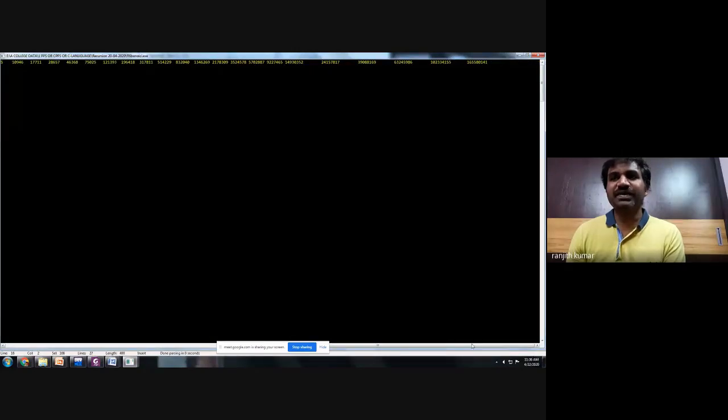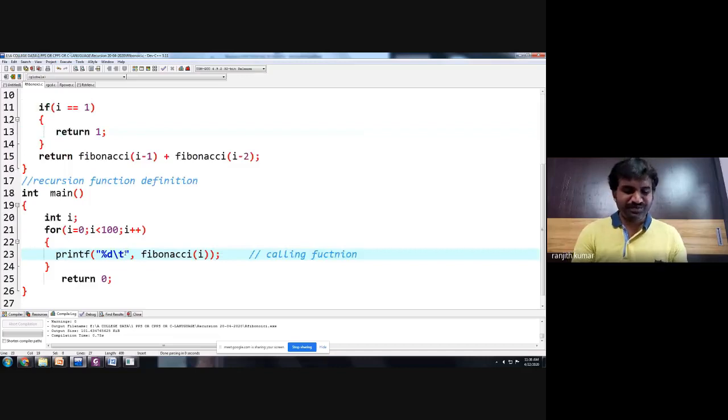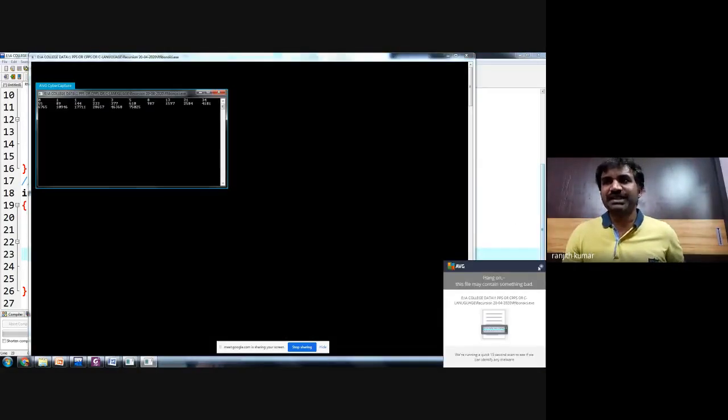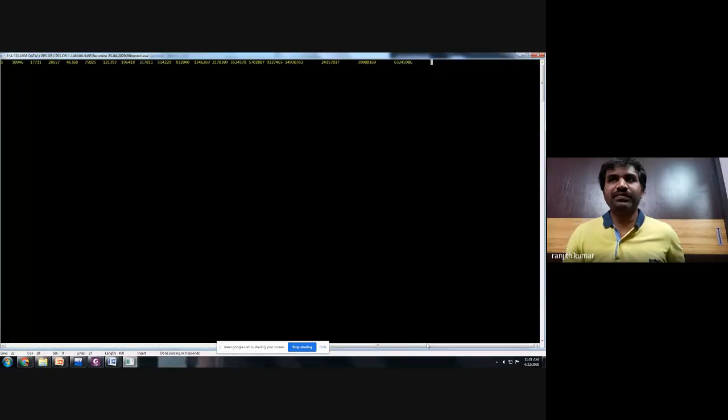It is printed like this because we used a tabular format. If you want to print using a new line, then it will print differently. You can give a new line or a tab, both are okay. Once again, we'll execute. We are printing the Fibonacci series from 0 up to 100 terms, generated continuously.